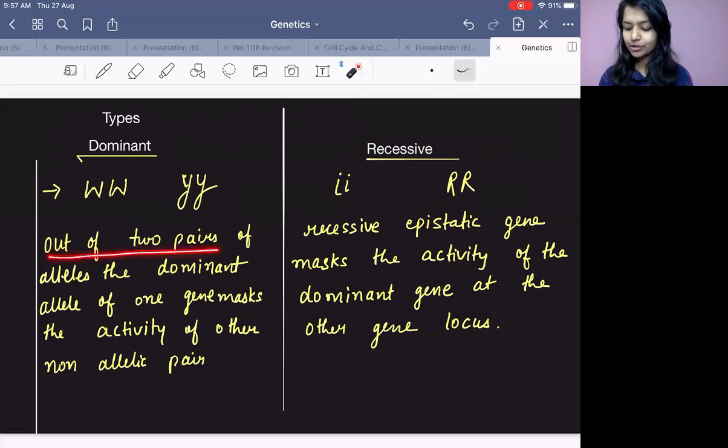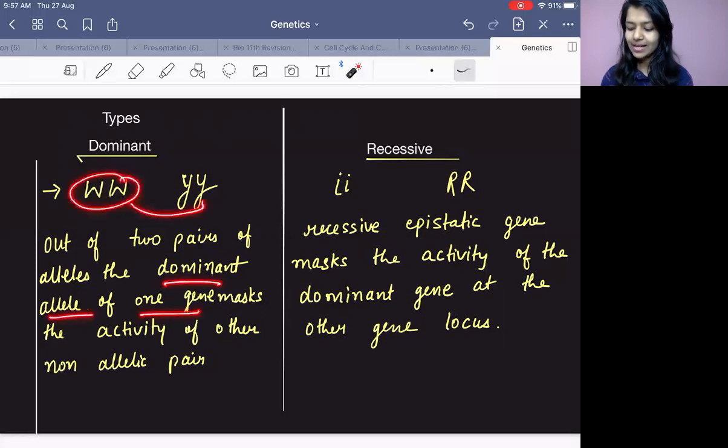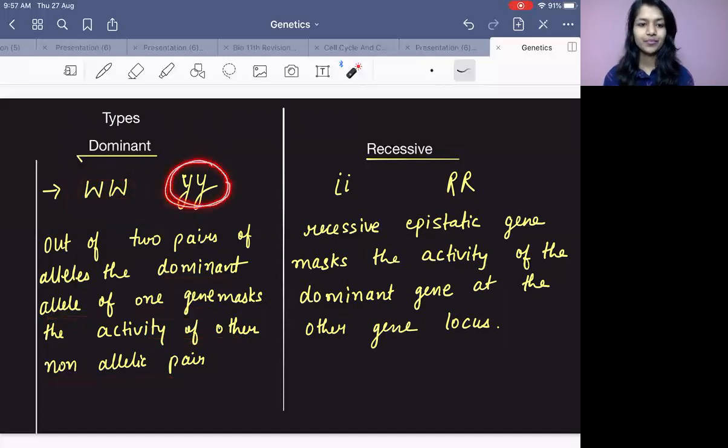Out of two pairs of alleles, the dominant allele of one gene will mask the activity of the other allele pair. So when a dominant gene is masking the other gene, it is dominant epistasis.